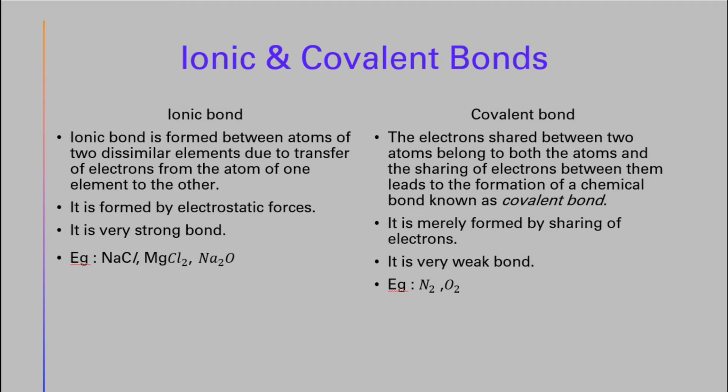Ionic bond and covalent bond. An ionic bond is formed between the atoms of two dissimilar elements due to the transfer of electrons from one atom to another. A covalent bond is formed by sharing of electrons between the two atoms, and the sharing of electrons between them leads to the formation of a covalent bond.